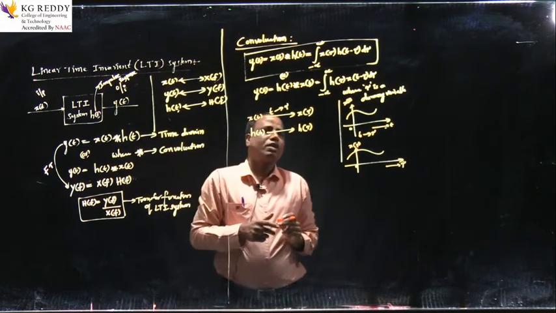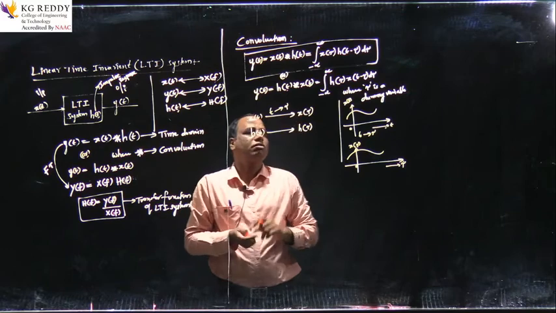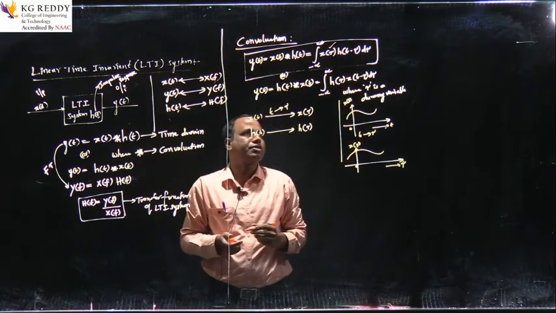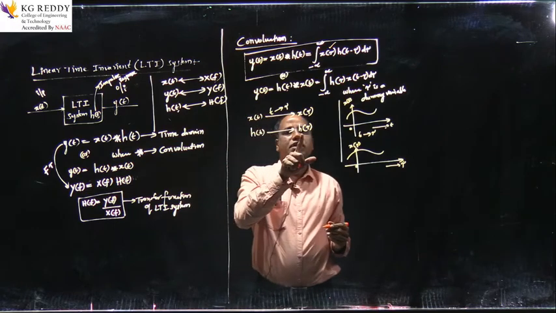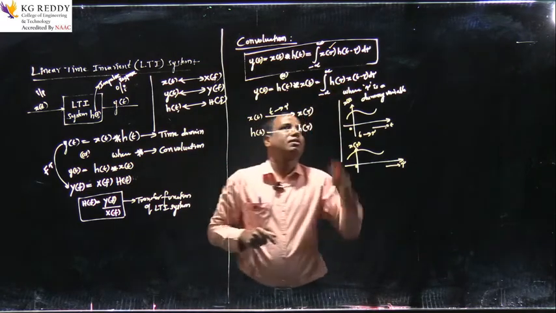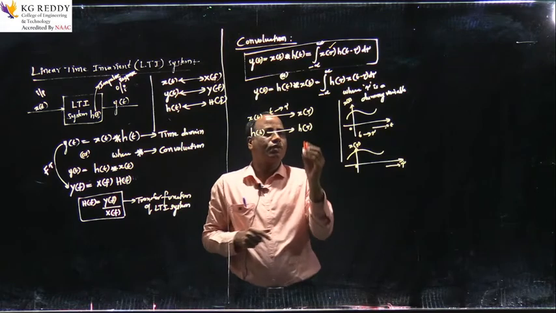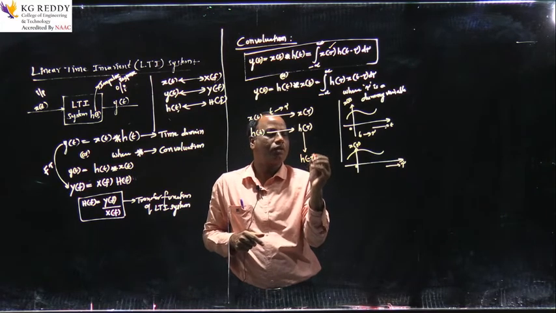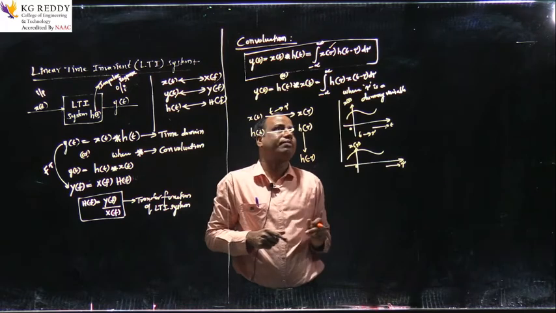So after this, what I have to do? X of t I know. Now I am able to use this x of t in this particular definition. But still I cannot use h of tau as it is in this. What I want to do is make use of this h of tau. I want to determine h of minus tau, because I have h of minus tau plus t.